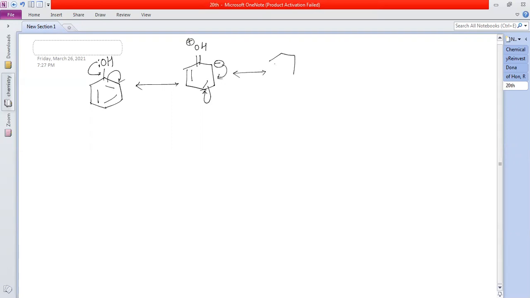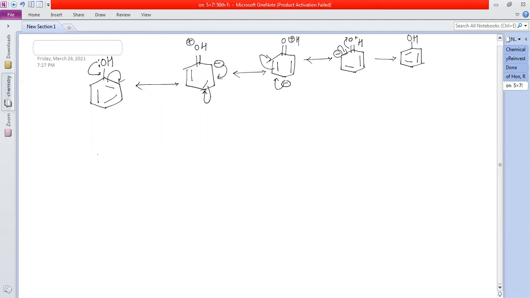So what do you get again here? Negative here, double bond O plus. Okay, next again. Negative, double bond OH, back. This positive charge on this. What do you get? Phenol got back.